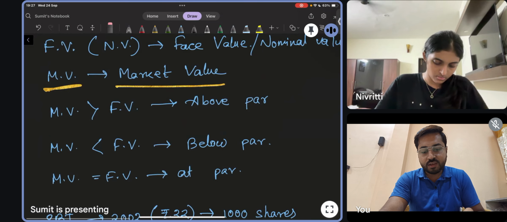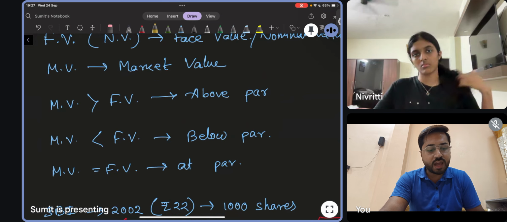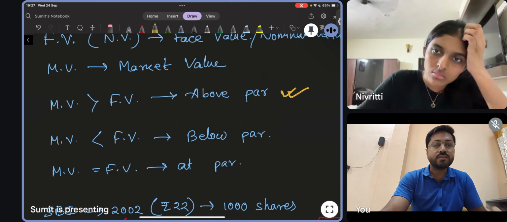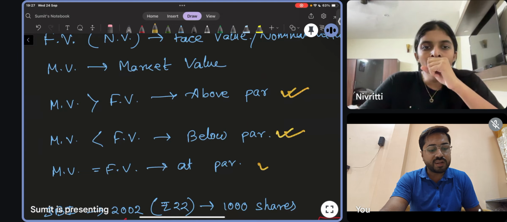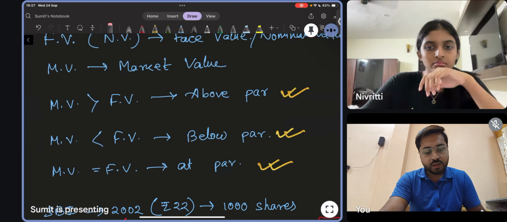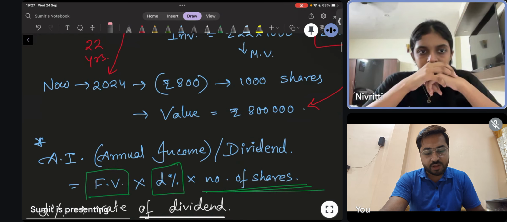And you can see over there that if market value is greater than the face value, then we call it above par. If market value is less than face value, we call it below par. If market value and face value are equal, we call it at par, same level. It is just a notation or a naming that is given, and some example is there.